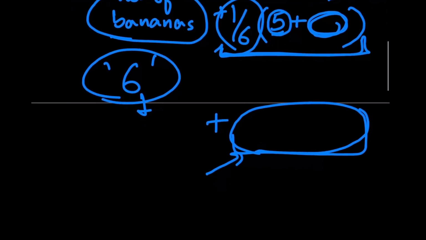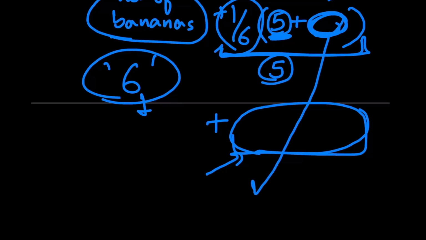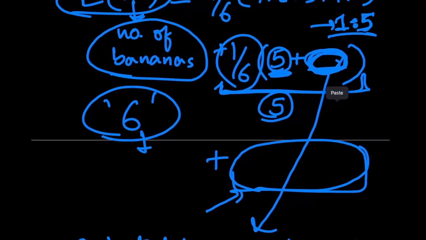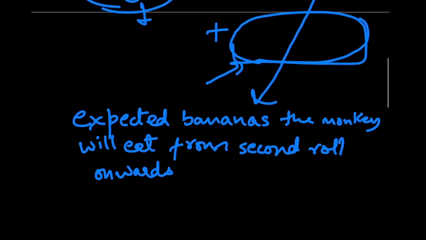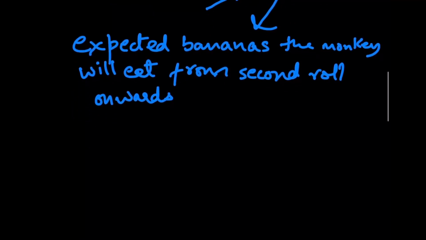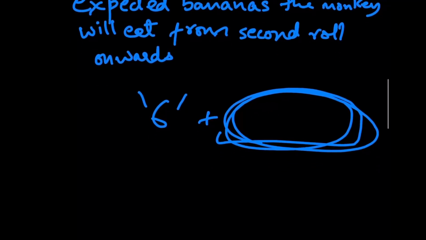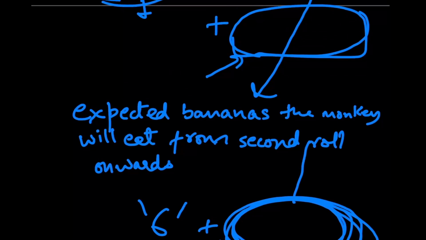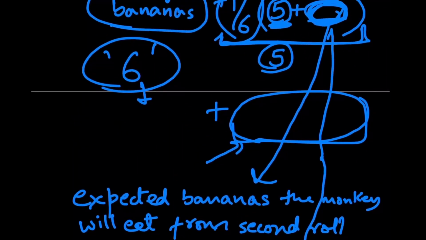Basically this 5 is here because we know that he's going to have 5 bananas immediately, but this value over here we still don't know. This value is basically the expected number of bananas the monkey will eat from the second roll onwards. So what's happening here is he got a 6 on his first roll. Now he's going to roll again, and the expected value of the number of bananas he's going to eat over here is what we are supposed to put over here.